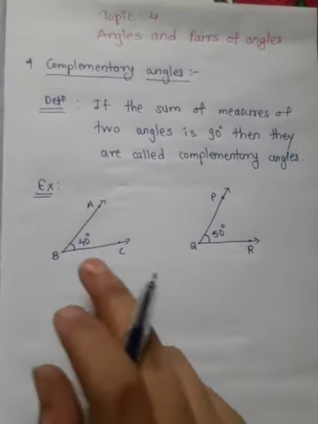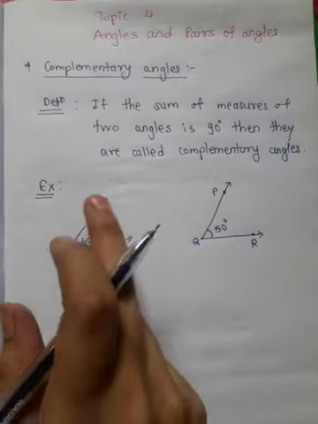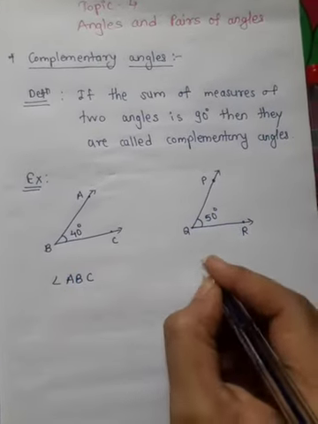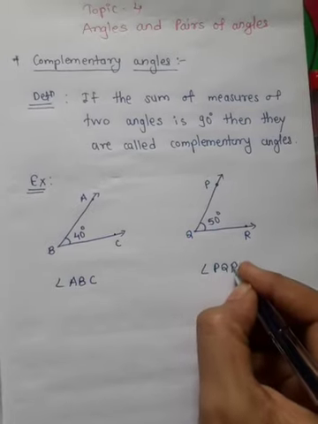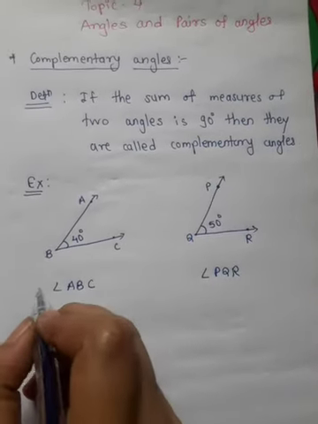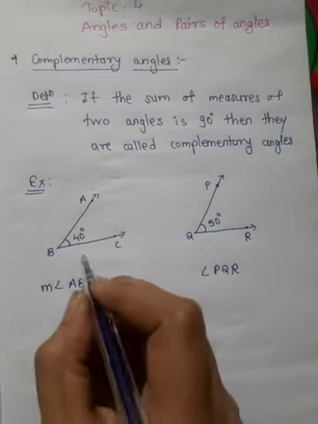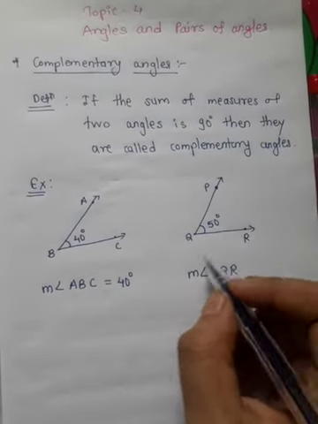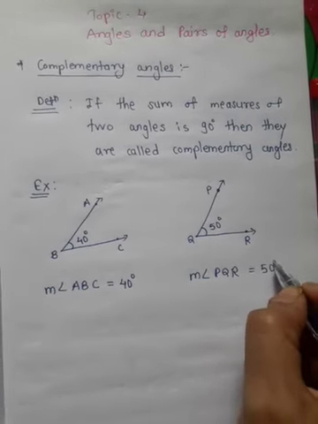I have taken two angles, angle ABC and angle PQR. Now the measure of angle ABC is 40 degrees and the measure of angle PQR is 50 degrees.